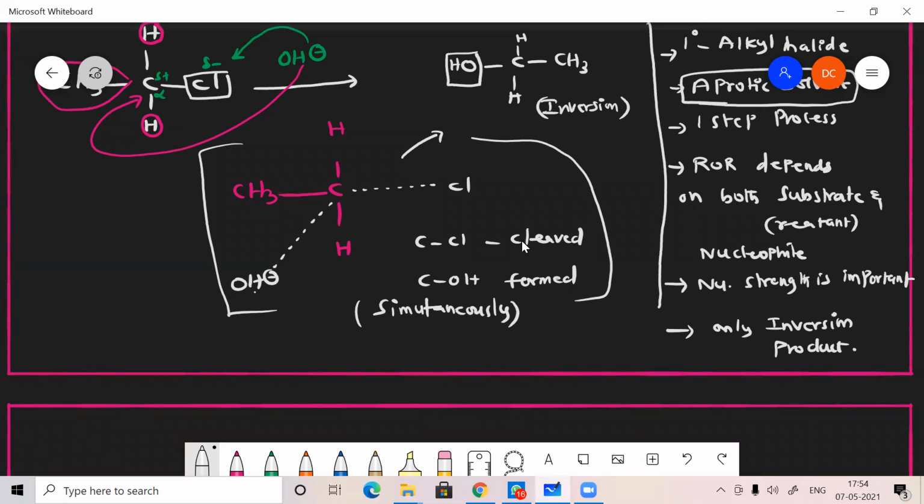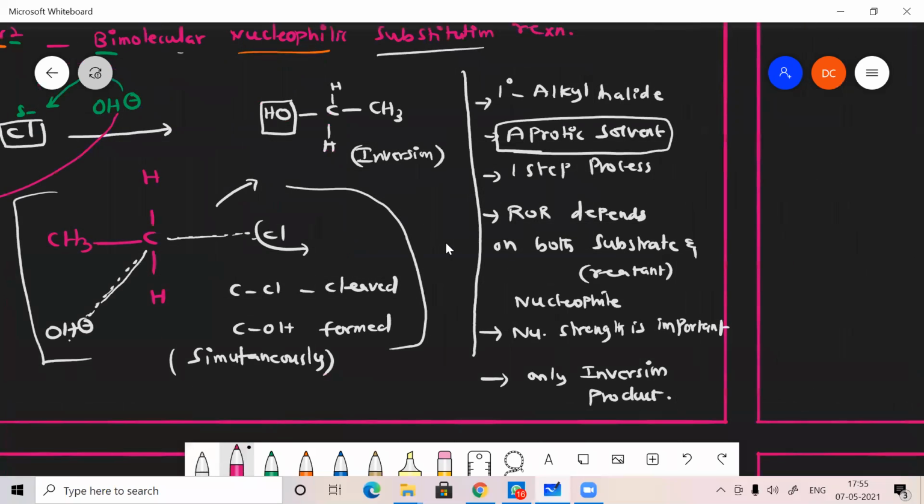Both, that means C-Cl bond cleavage and C-OH bond formation, are taking place simultaneously. So if it completely forms a bond, it completely cleaves the bond, and it will go as a better leaving group. Okay, so here the thing: a 1 degree alkyl halide, and we use an aprotic solvent. That's what the nucleophile will be, a strong one. So it can attack from the first step itself, and that's a one-step process. Nucleophile strength is very important, and only the inversion product I can apply.